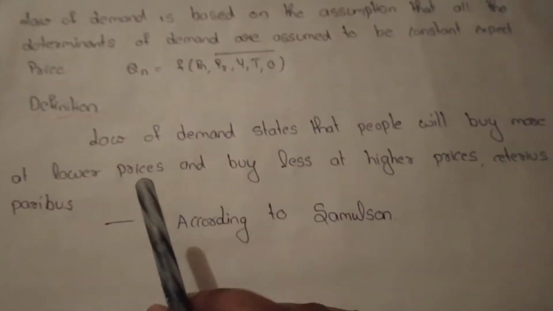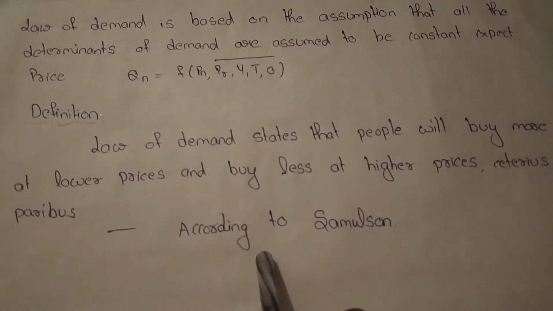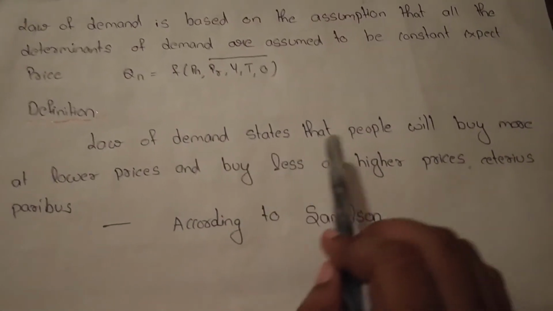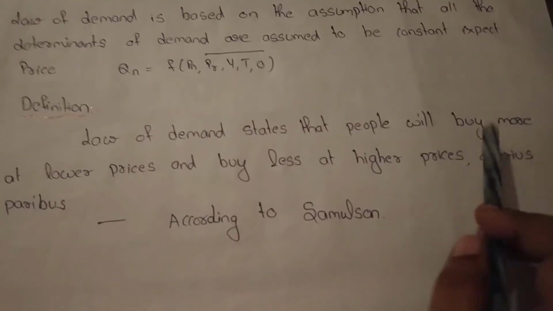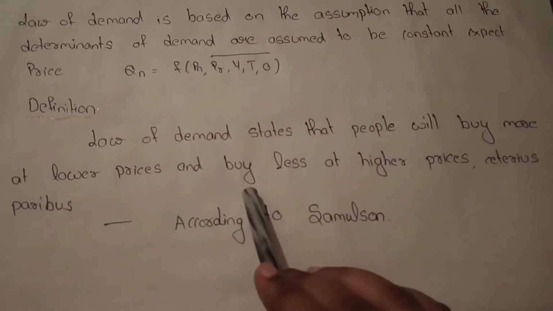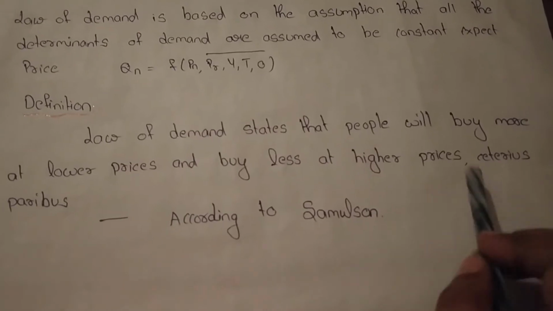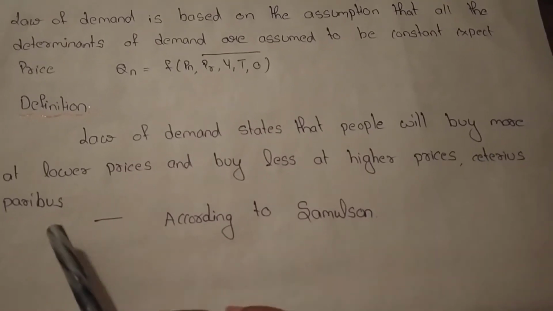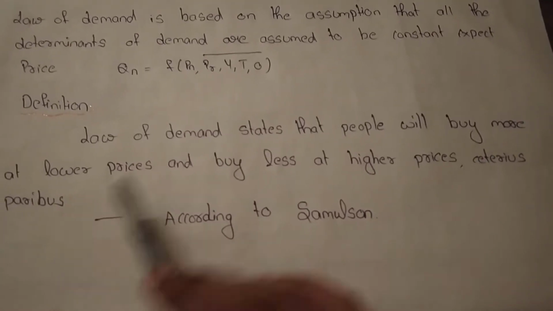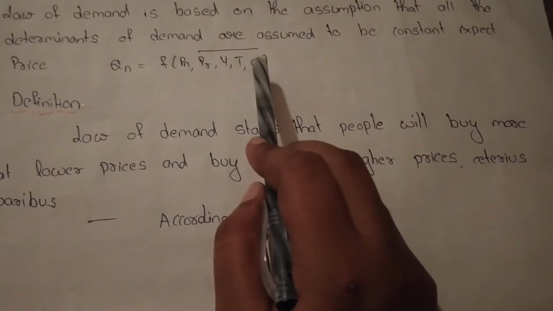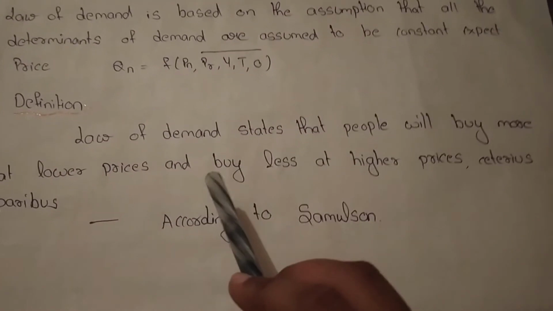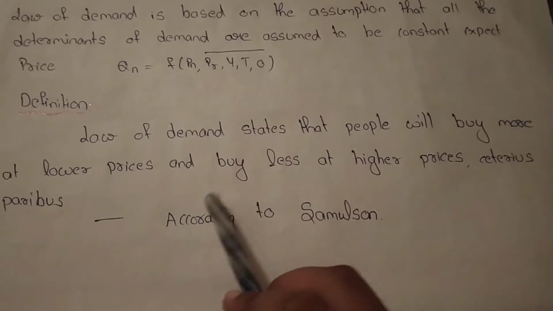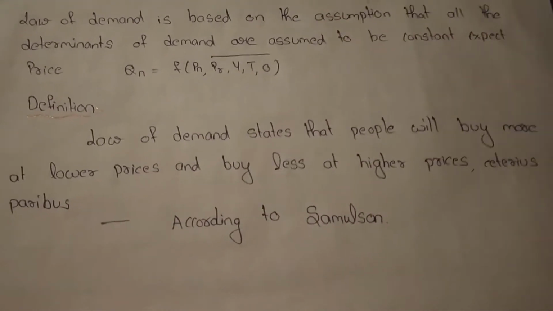So, definition of law of demand. According to Samuelson, law of demand states that people will buy more at lower prices and buy less at higher prices, ceteris paribus. Here ceteris paribus means other things being equal. So these are the things that should be equal. So people will buy more at lower prices and buy less at higher prices. Next.